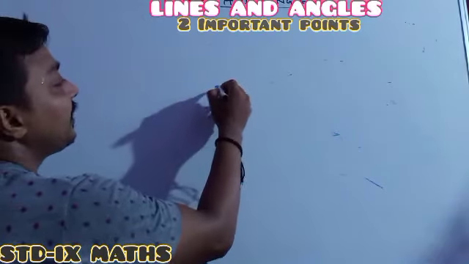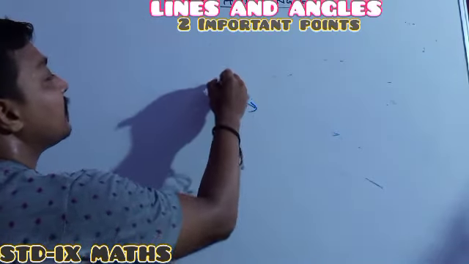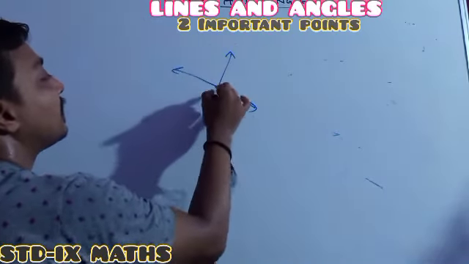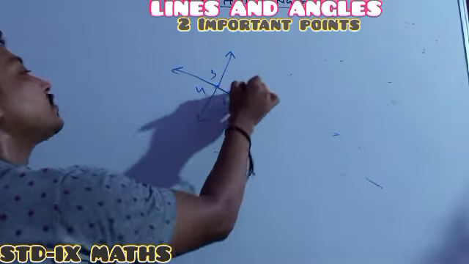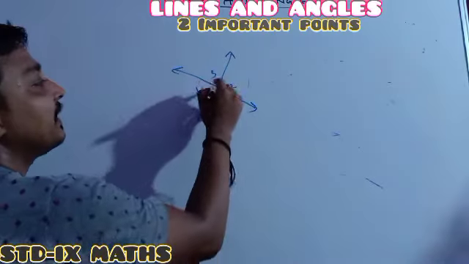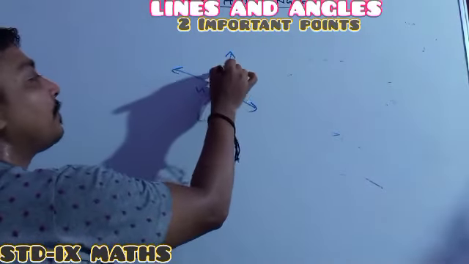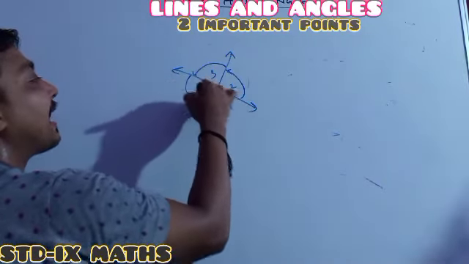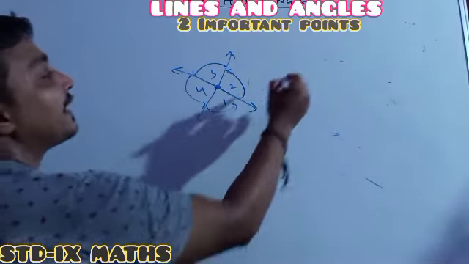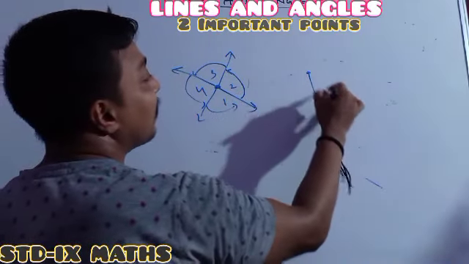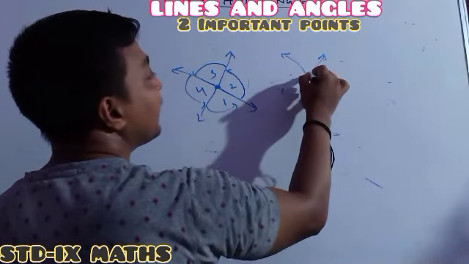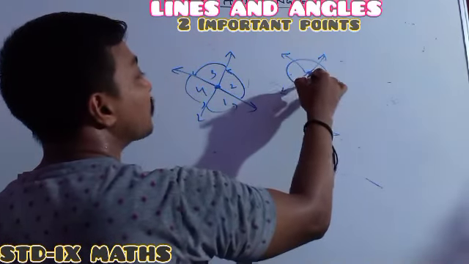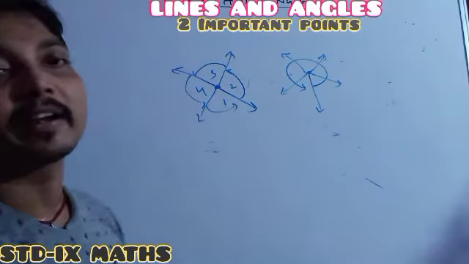Here is a point. Any number of angles, here 1, 2, 3, 4, their sum is equal to 360 degrees, because it is called angles formed around the point. It may be this one, otherwise around the point, here also the angles formed total 360 degrees.